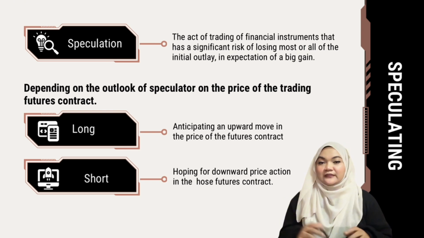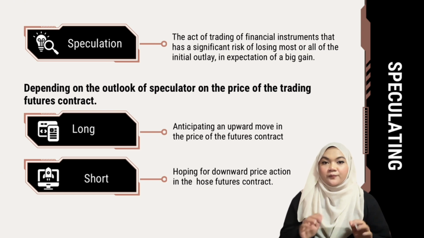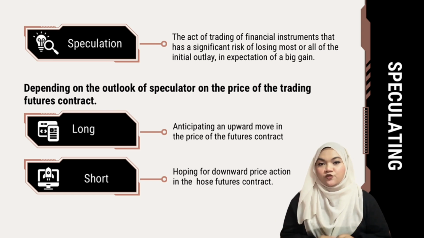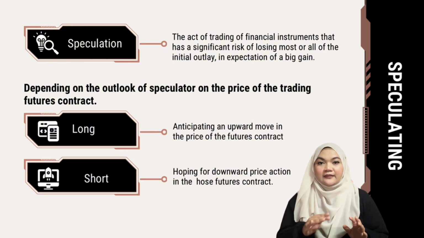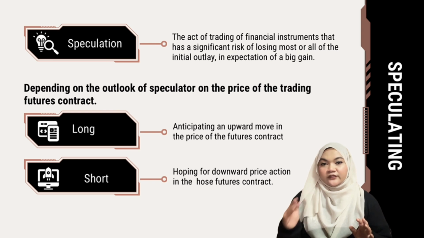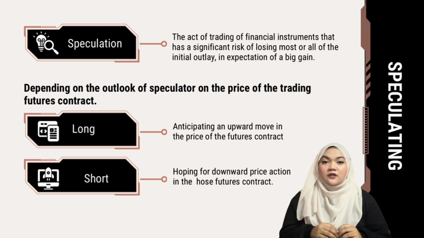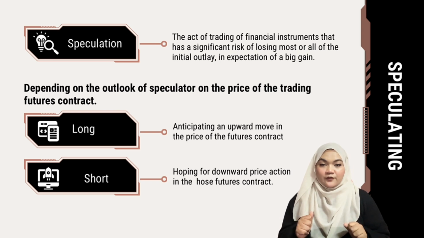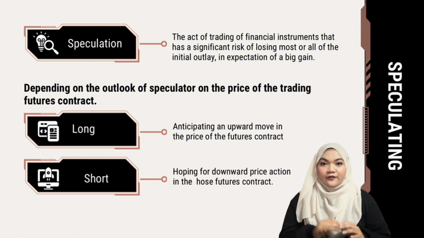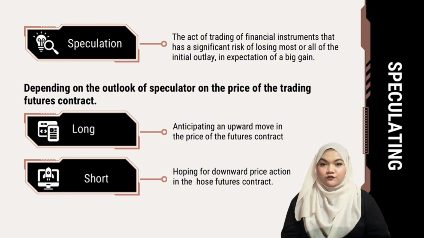So, in simple terms, speculative trading in finance involves making bets on the price movement of financial instruments like derivatives. It comes with a big risk of losing most or all of the initial investment, but the motivation is the potential of substantial gains. So, speculation is often done with an outright position. For example, speculators might buy a futures contract when they believe that the price will go up in the future.